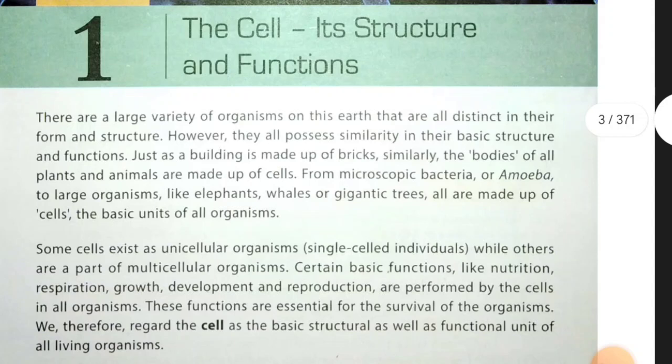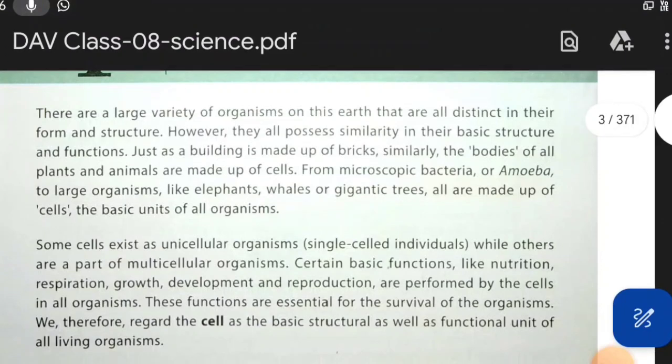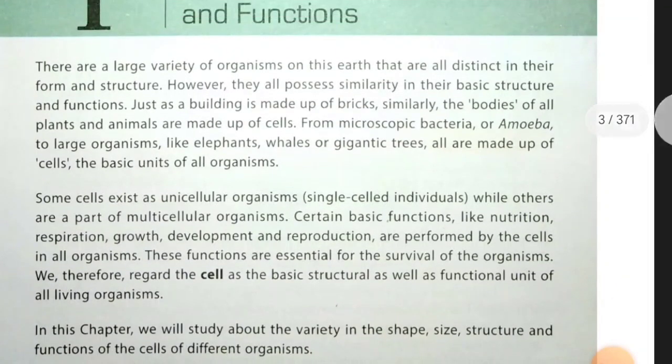So here we'll study the structures and the different functions performed by the cell. First, what is a cell? Cell is the basic structural and functional unit of life.